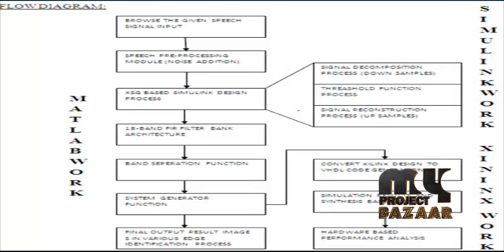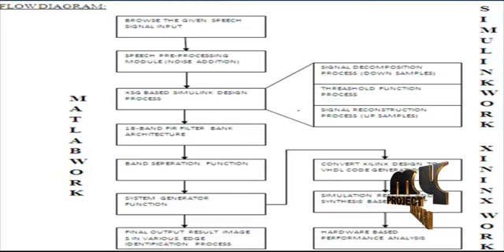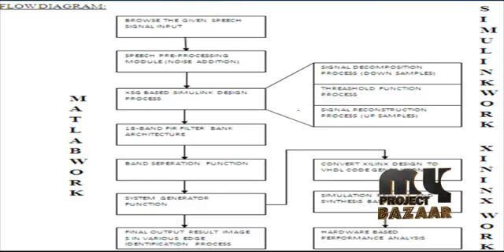Next, we see the flow diagram for the project. First, we give any one speech signal to be browsed using the M file code. Then we apply the pre-processing module for noise addition. This is AWGN noise or real-time noise to be added to the original input speech signal, and the noisy signal is applied to the Simulink design.